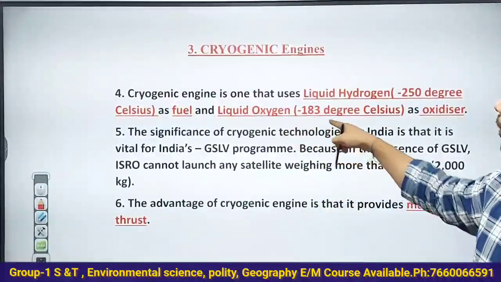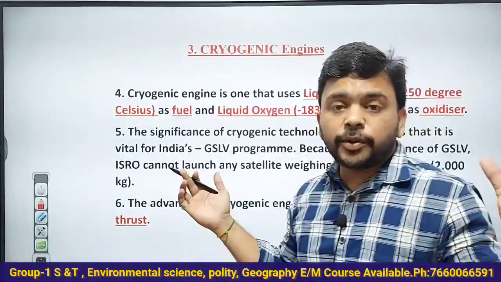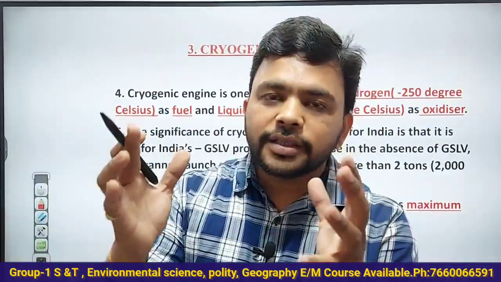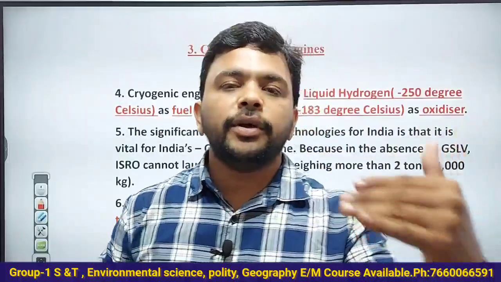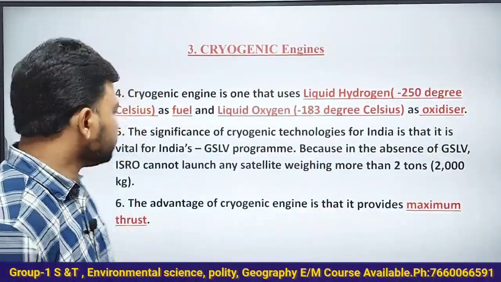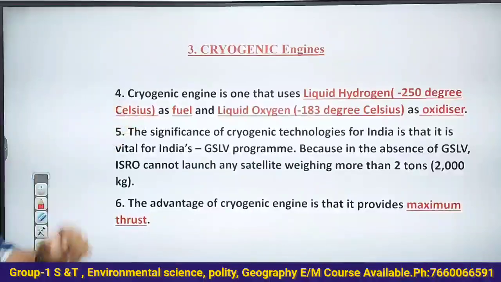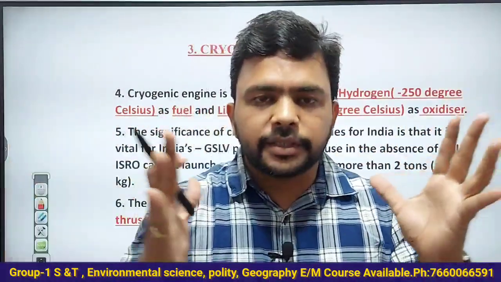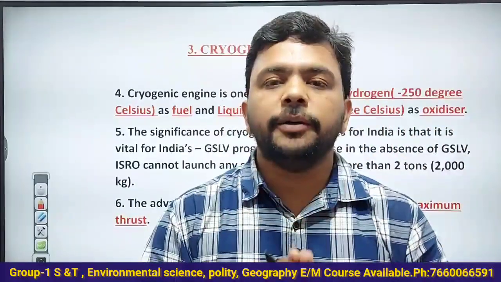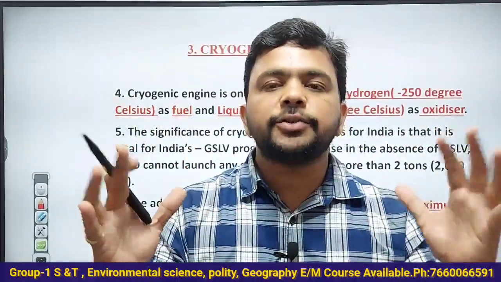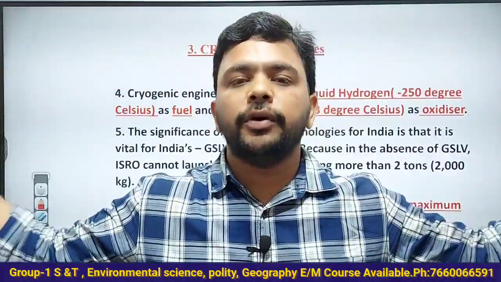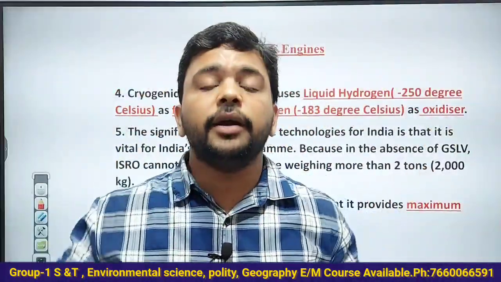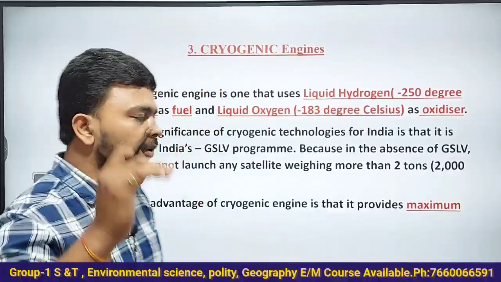Liquid oxygen, at minus 183 degrees centigrade, where oxygen gas turns into liquid oxygen. And what is the advantage? As liquids, both of these fuels can be compressed and stored in a small area. But in gaseous form, you require a huge quantity of material or a huge area to store them. That is also an advantage.